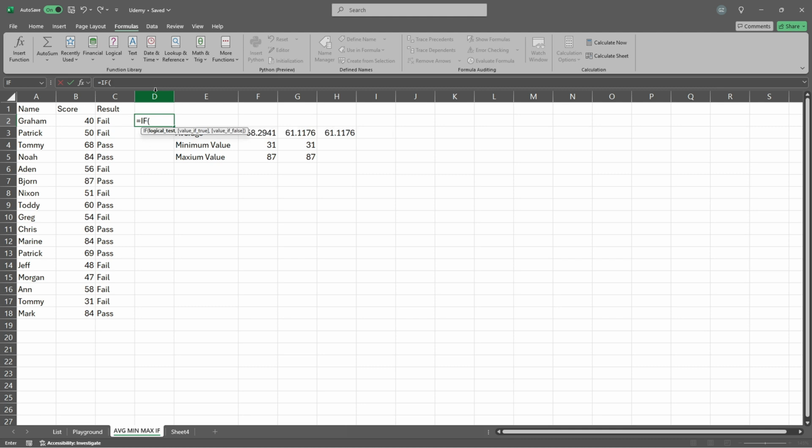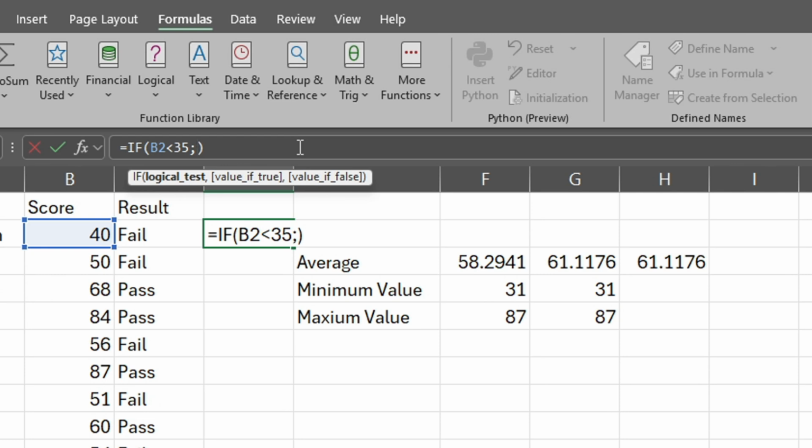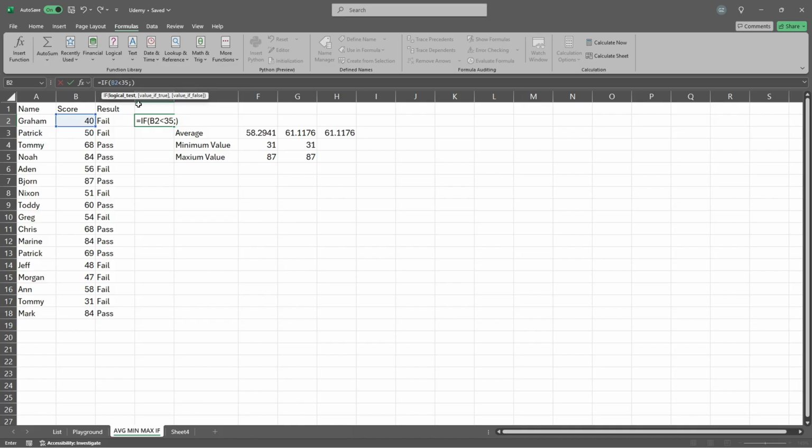So we know how it can work. We need to check the logical formula. So we can check there's another test if that B2 is smaller than, for example, 35. And then, that's the tricky part. You can use comma or semicolon. It depends what you've got over there. That's very crucial.